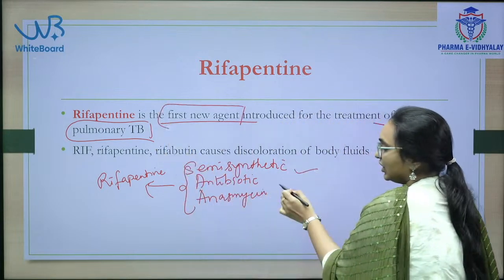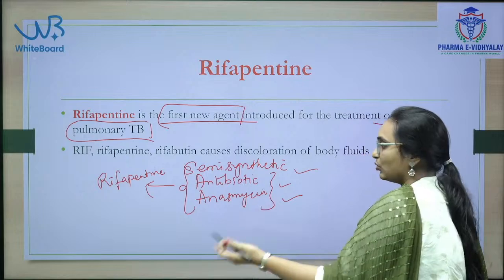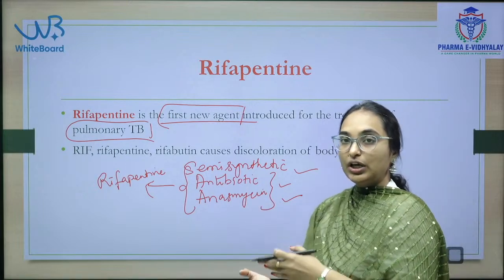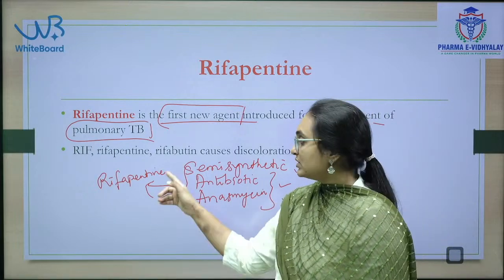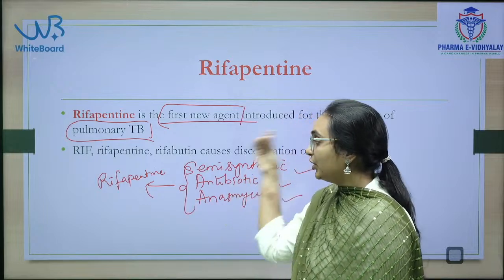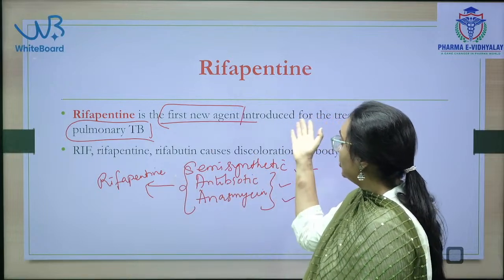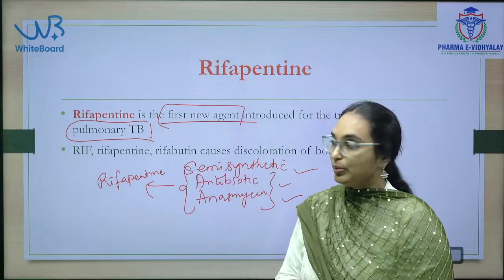So, semi-synthetic antibiotic, ansamycin class, so many drugs are there. Rifabutin, rifampin are also there. What is the speciality of rifampicin? Rifampicin is a new agent introduced for treatment of pulmonary TB.